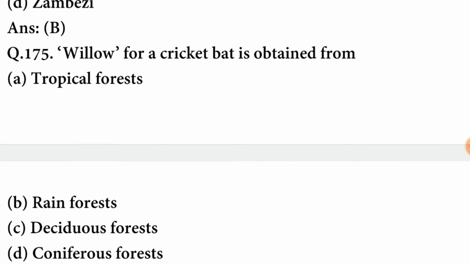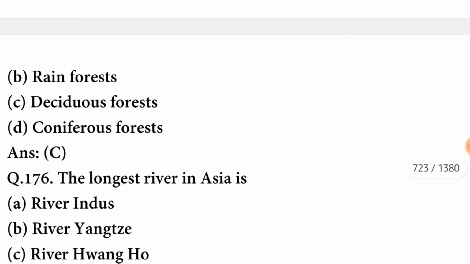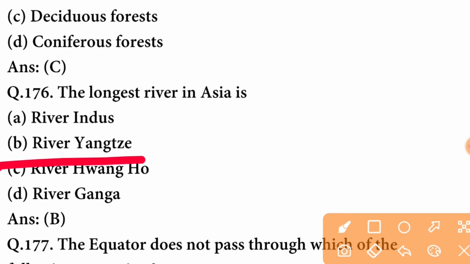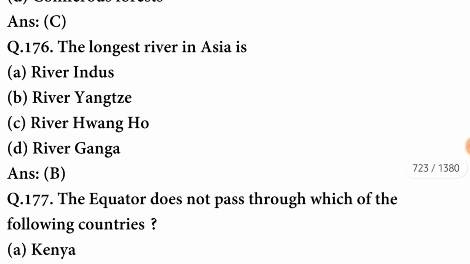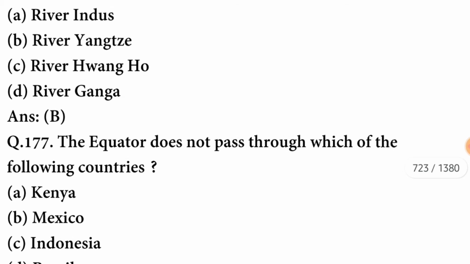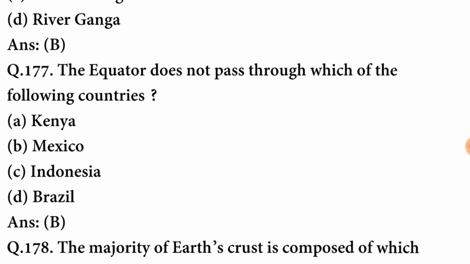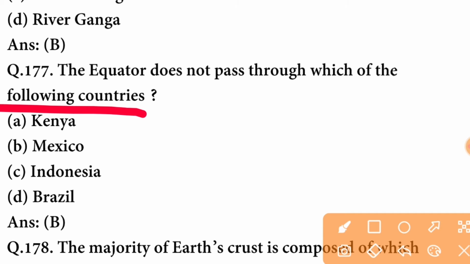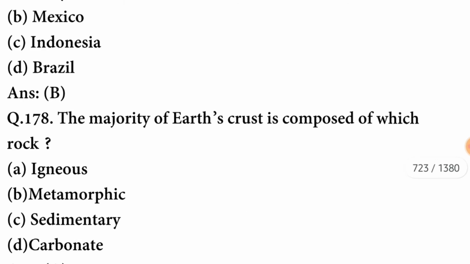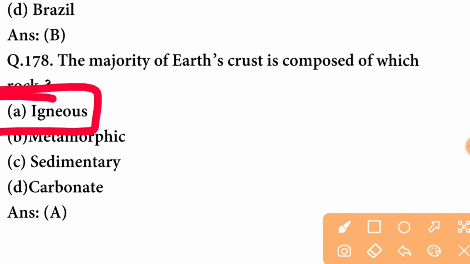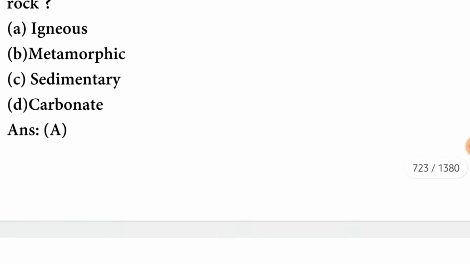Willow wood for a cricket bat is obtained from deciduous forest. The longest river in Asia is river Yangtze. B option is correct. Next question. The equator does not pass through which of the following countries? It does not pass through Mexico. The majority of Earth's crust is composed of which rock? It is composed of igneous.